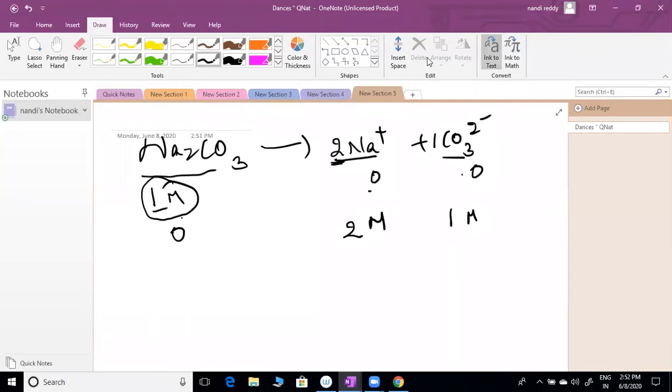Clear? Understood? So this ion is different. Whatever stoichiometric coefficient is there, that's only how to multiply. I'm giving one more example. You can see this fine. Let's see, we can take the first example.